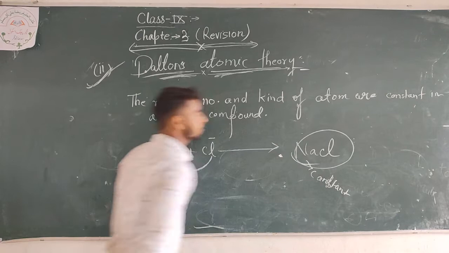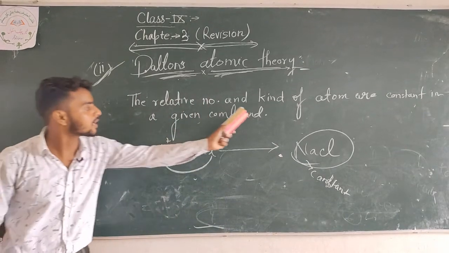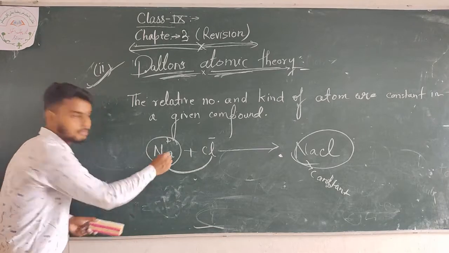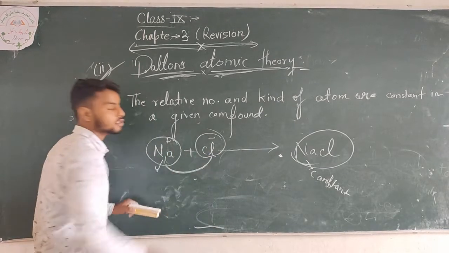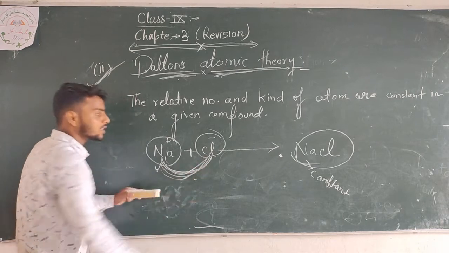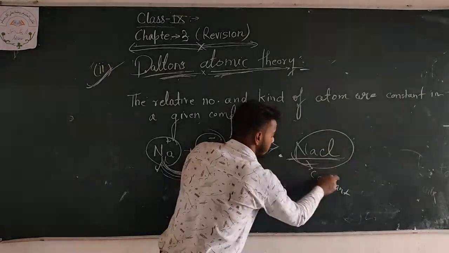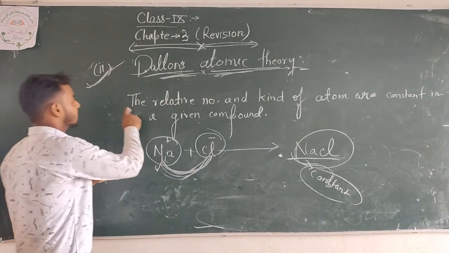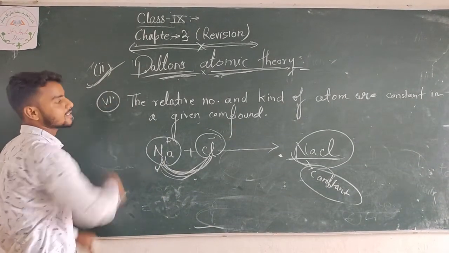That means the relative number and the kind of atoms. The kind of atom means that the atom of sodium is different and the chlorine atom is also different. When they combine with each other, the form of the product always remains constant. This is the sixth theory of Dalton.